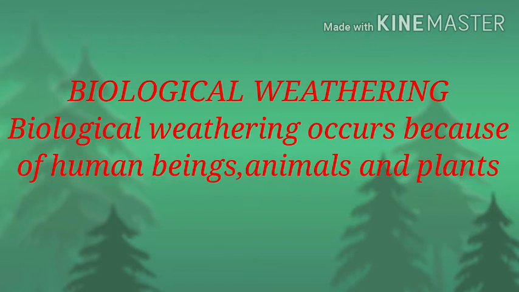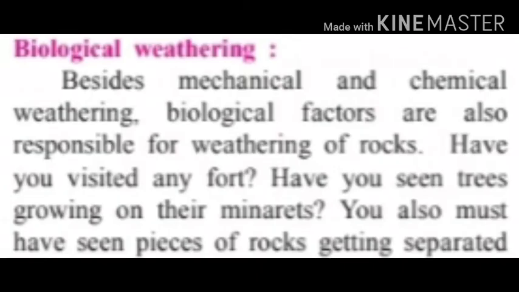What is meant by biological weathering? Biological weathering occurs because of human beings, animals, and plants. It means biological weathering is the kind of weathering which occurs due to human interference, animals and plants. Weathering which takes place due to biological factors is called biological weathering.